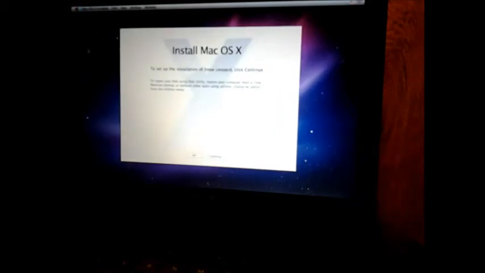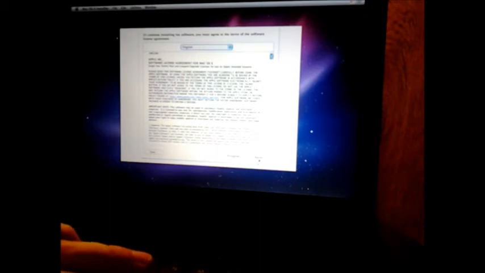And disk utility, quit out of it because we're done with it, and continue. And that should install it. You gotta agree to the terms and agreements, the licensed software.